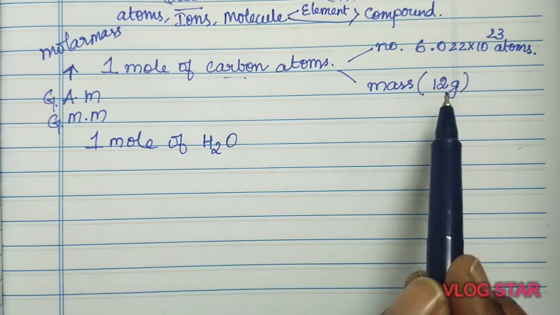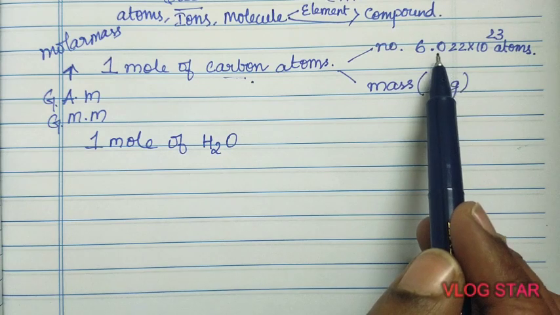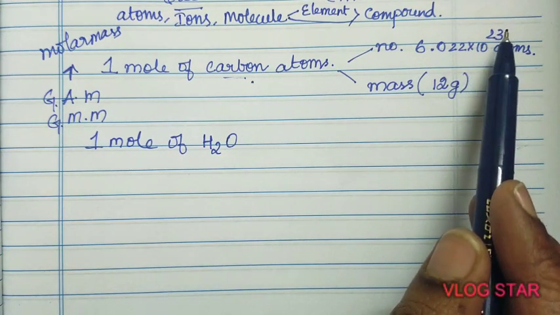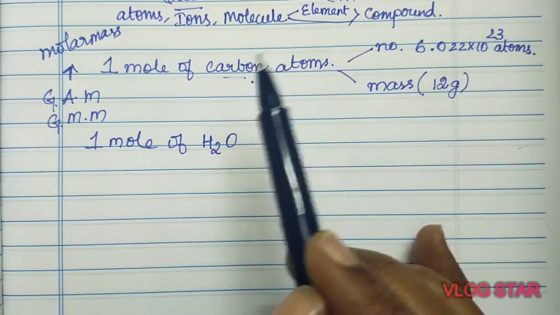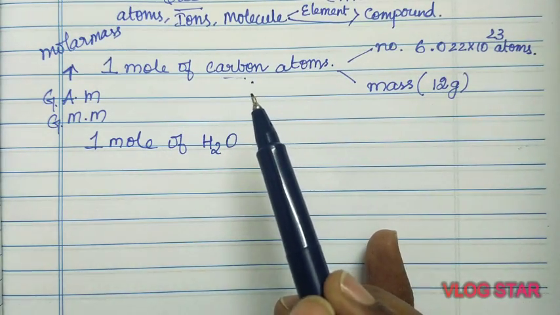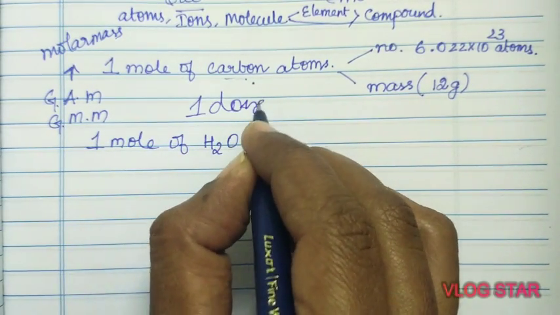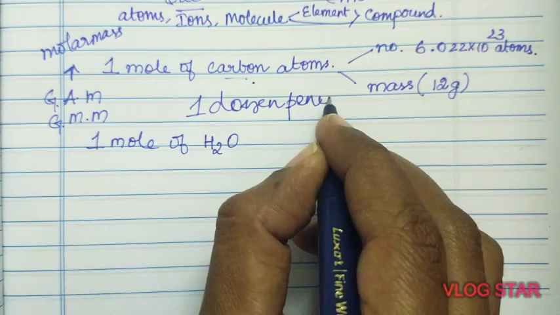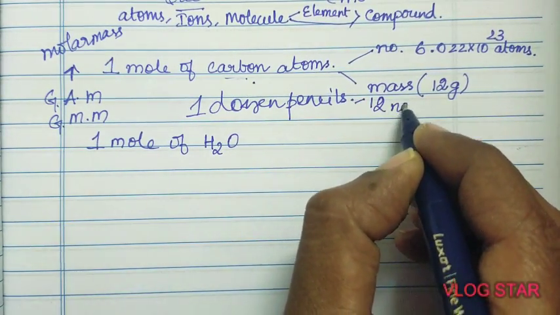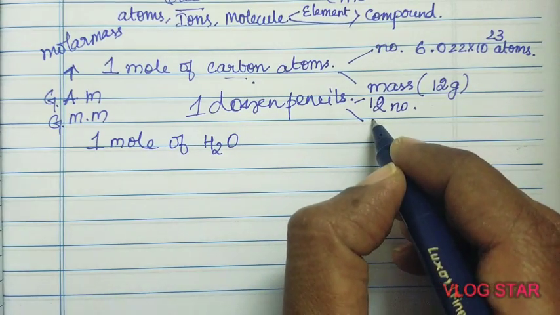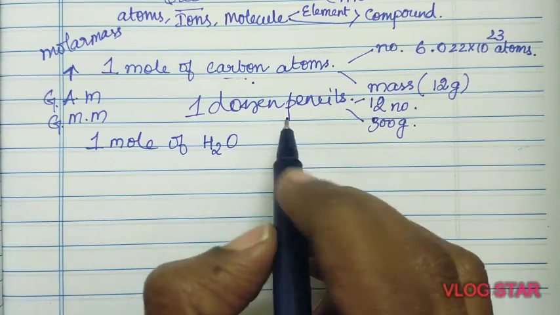So now it will be 12 grams. So 12 grams of carbon contains 6.022 into 10 to the power 23 atoms, which is equal to 1 mole. It is similar to 1 dozen of pencils, which will be 12 in number, and it will weigh maybe 300 grams. So it is very simple.